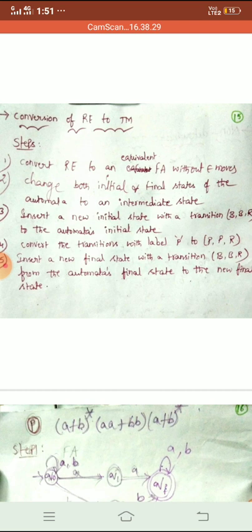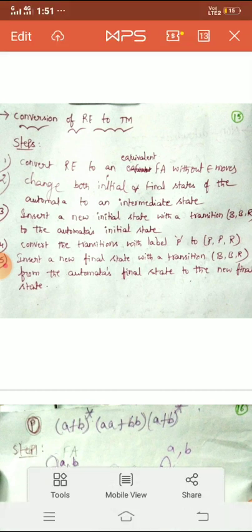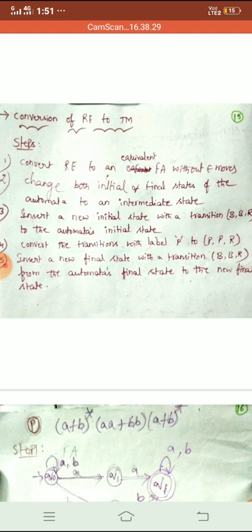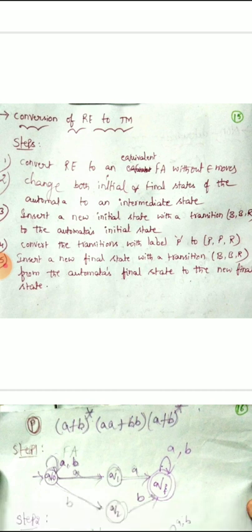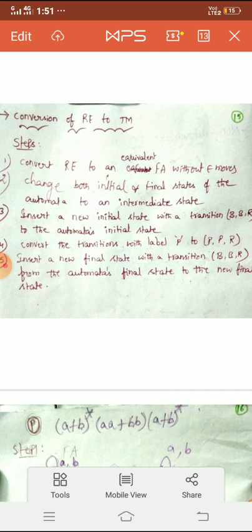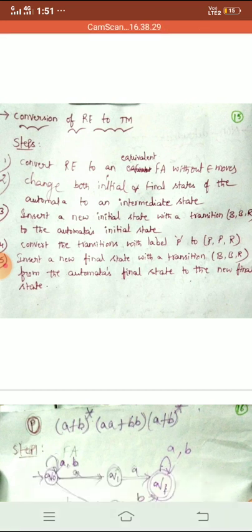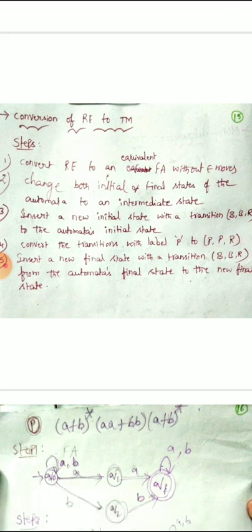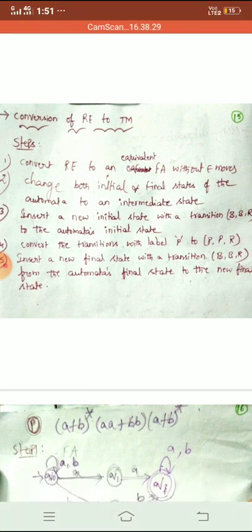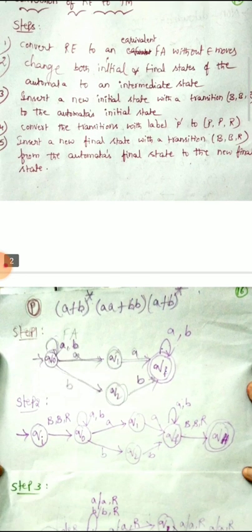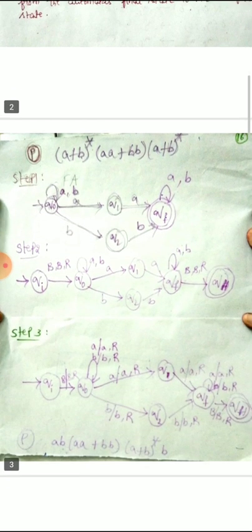See the third step and fifth step, how you can add the initial state and the final states. By adding the transition b, b, capital R, you will be able to add the initial state and final state too. And for the remaining transitions, you have to follow the fourth step. If you have an input symbol, say p, you have to convert the transition like p, R. To better explain this procedure, here I have taken an example.